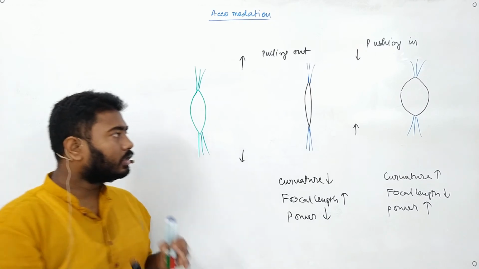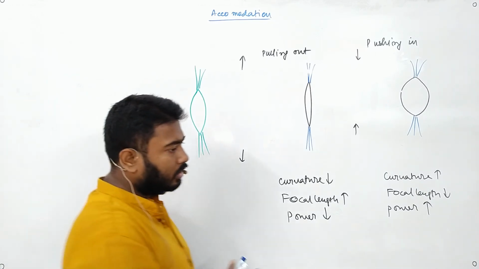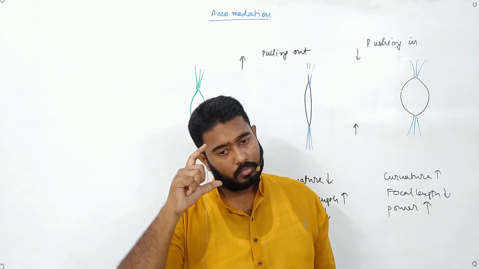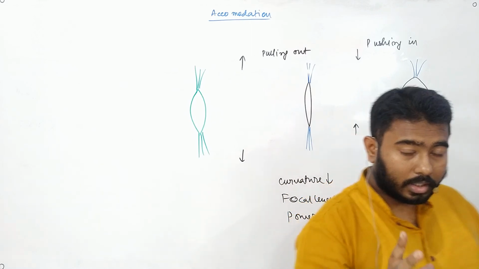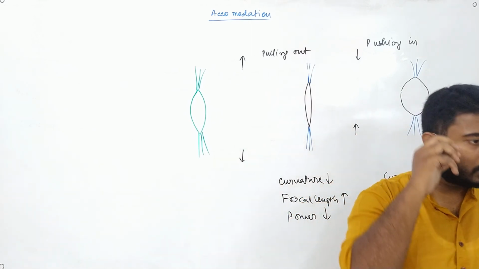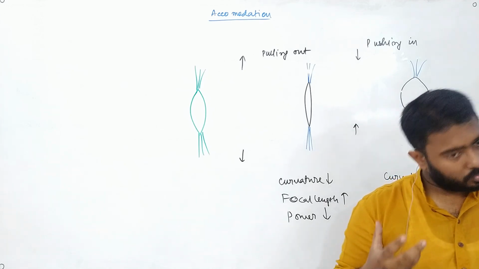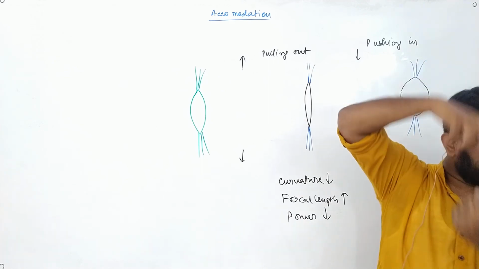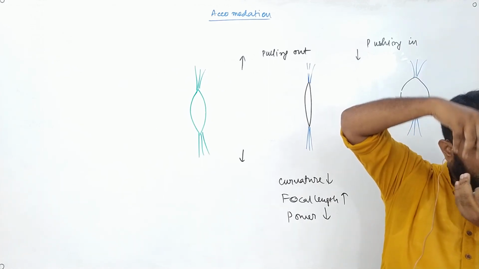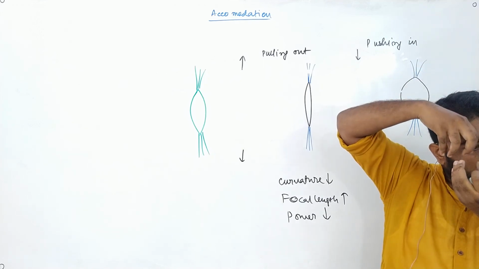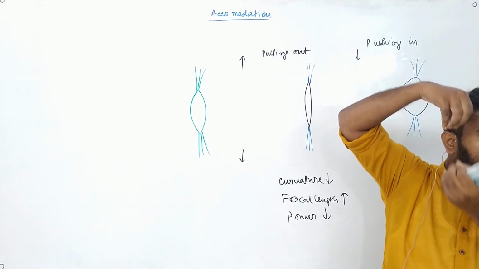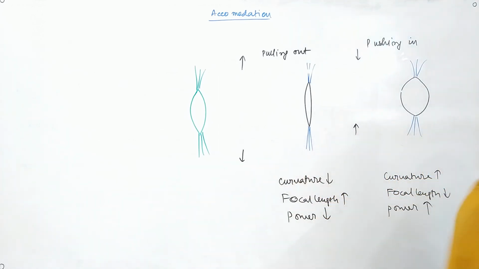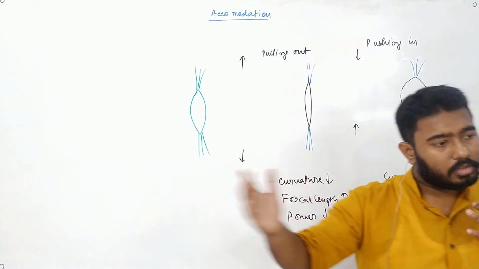Good. Now let us understand it from a different angle. Suppose I am growing old. Will my muscle act the same? They won't act the same. Okay, that means if I try to do anything with my muscle, that may be difficult for it to do. So the muscle loses its flexibility, and it becomes difficult for it to push it inwards. In that case, it will remain in a more relaxed state and the tension will remain almost fixed. It won't be released too much. In that situation, what happens is that the focal length increases. Okay, what happens? The focal length increases.